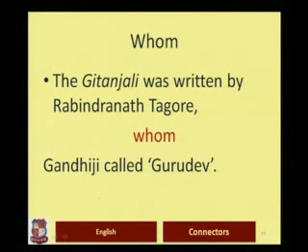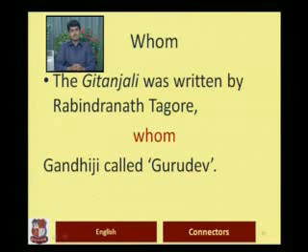Please observe that "whom" is used immediately after Rabindranath Tagore, who is the antecedent for the relative pronoun "whom". So "whom" refers to Rabindranath Tagore, and therefore the meaning is clear that we are talking about the same person, Rabindranath Tagore, who was also called Gurudev. So that is the use of "whom".